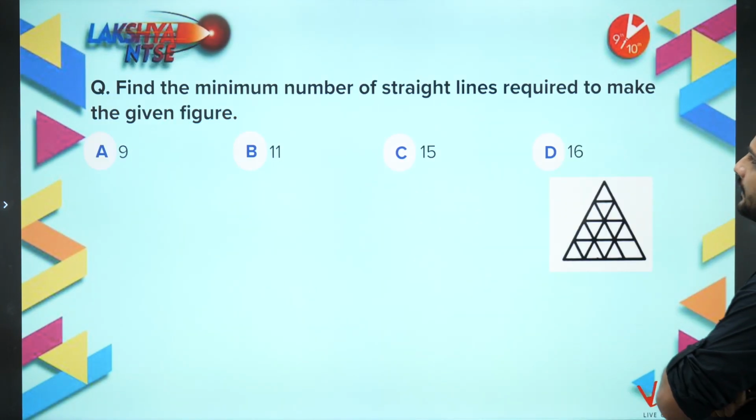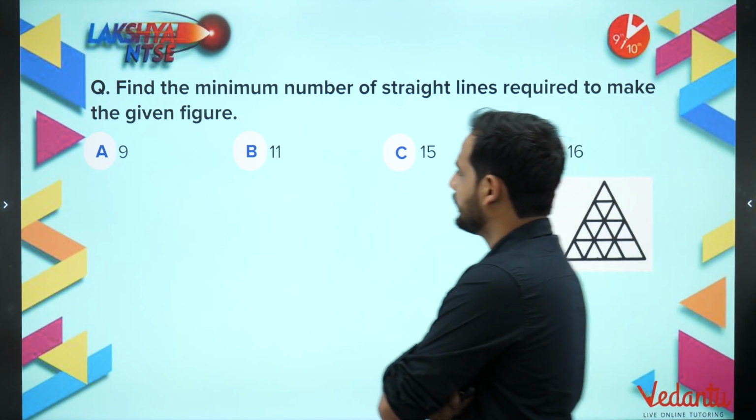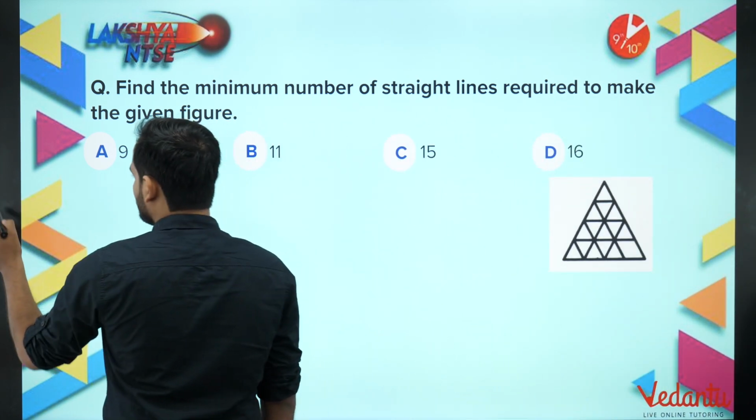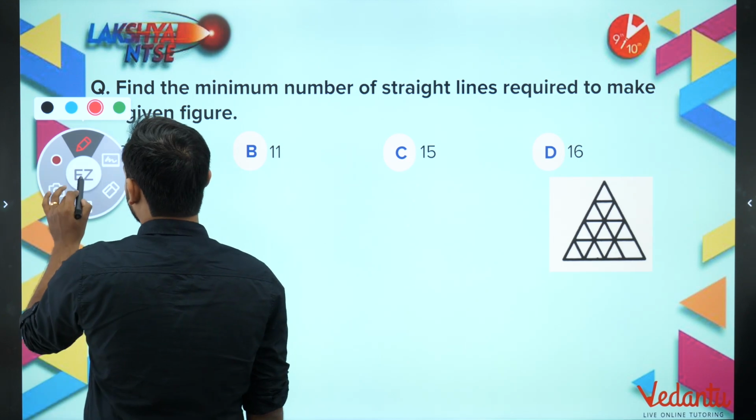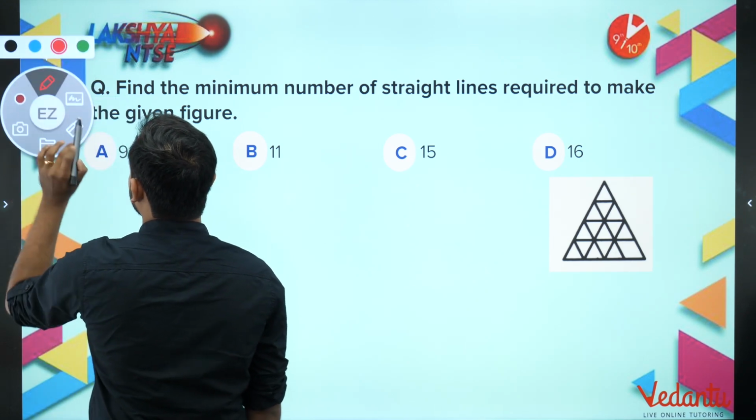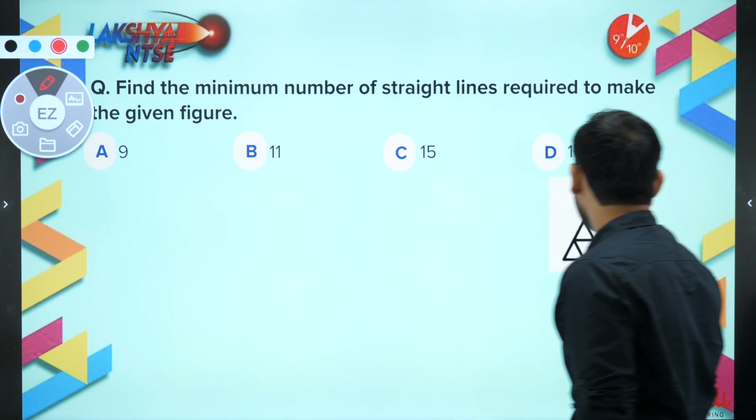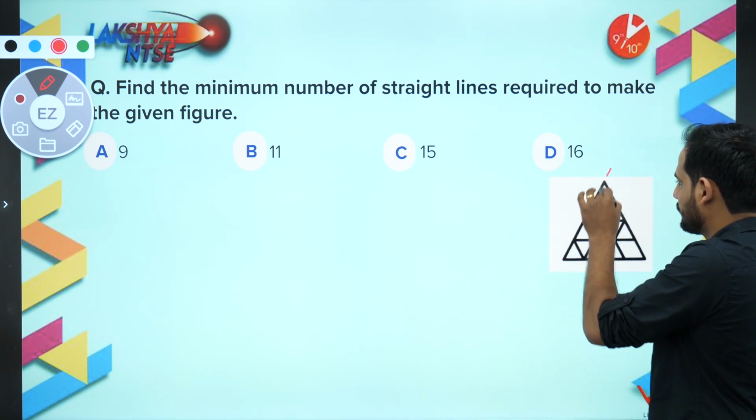First question, find the number of straight lines required to make the given figure. Now when the number of straight lines is asked, bachcho, these questions are very easy. Okay, so let us first count these straight lines.